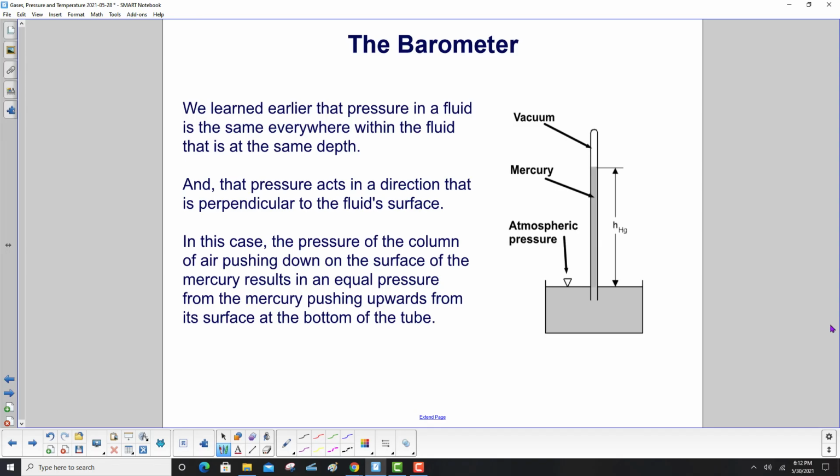We learned earlier that pressure in a fluid is the same everywhere within the fluid that is at the same depth. That's key right there. And that pressure acts in a direction that is perpendicular to the fluid surface. In this case, the pressure of the column of air pressing down on the surface of mercury results in an equal pressure from the mercury pushing up from the surface to the bottom of the tube.